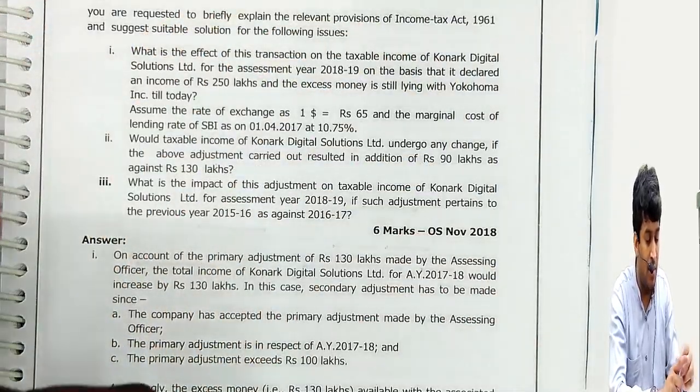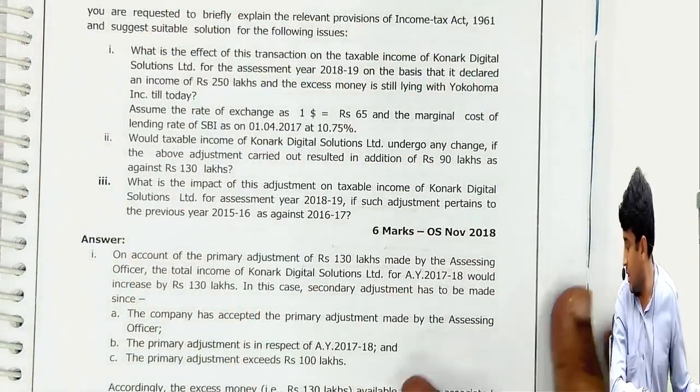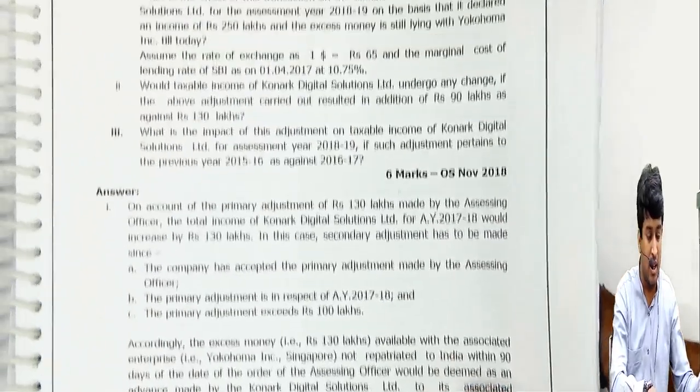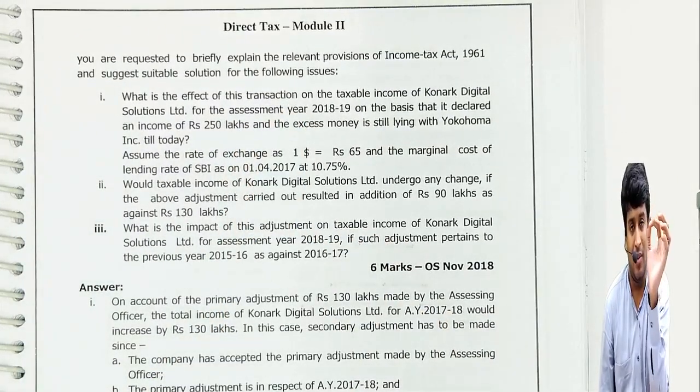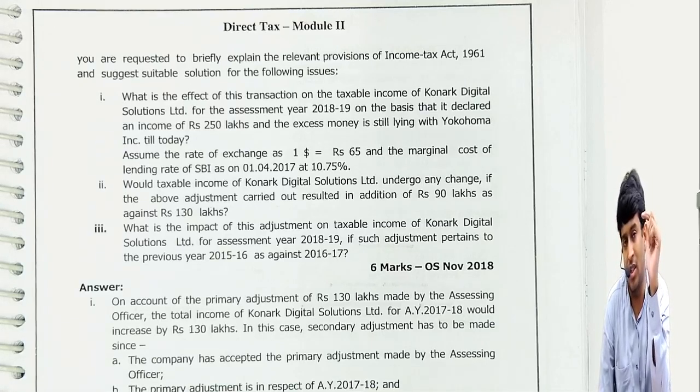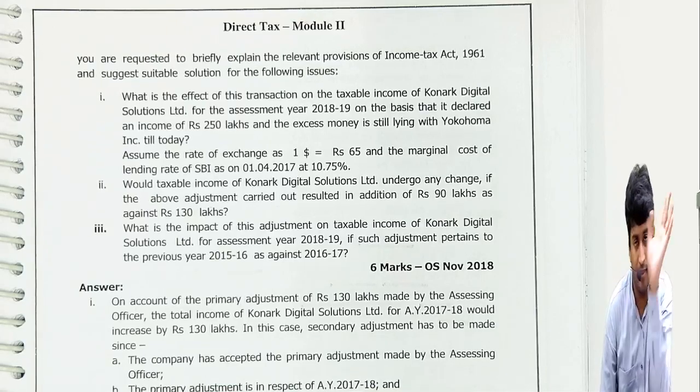The answer is not given properly, but still you have two options. That 130 lakh should be received within 90 days from the date of assessment order. If it is received, well and good. If not received, you have two options: treat it as an advance and calculate the deemed interest income, or pay tax on 130 lakhs at the rate of 20.9664% and close the matter.